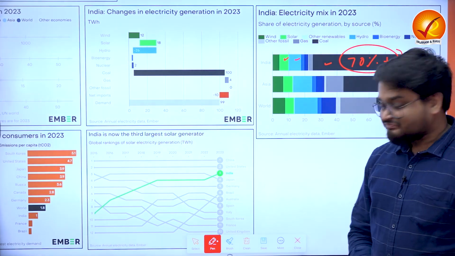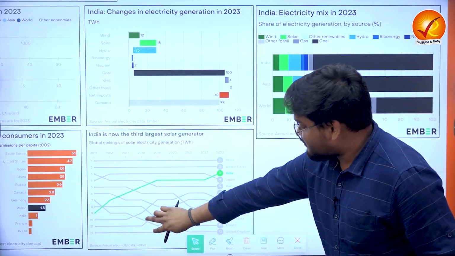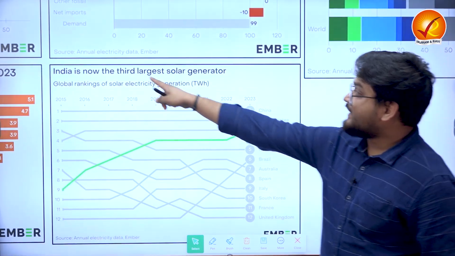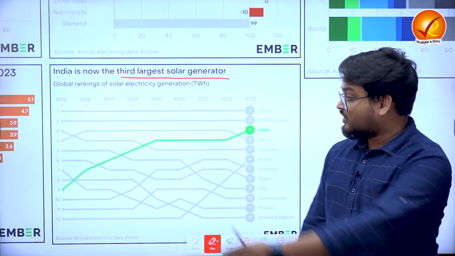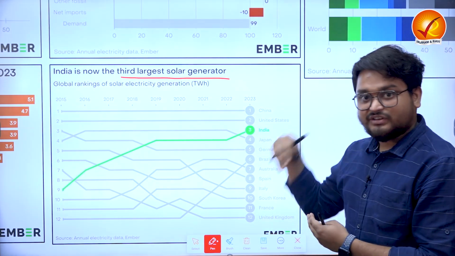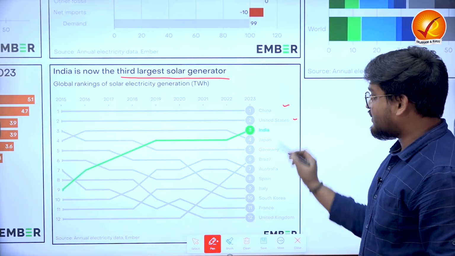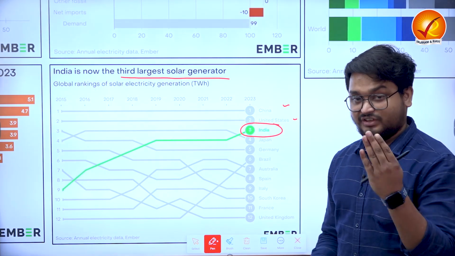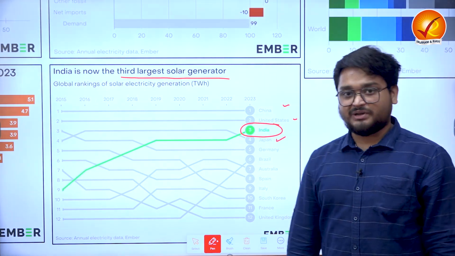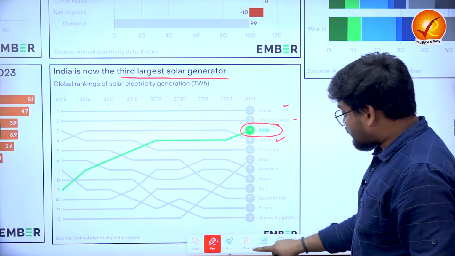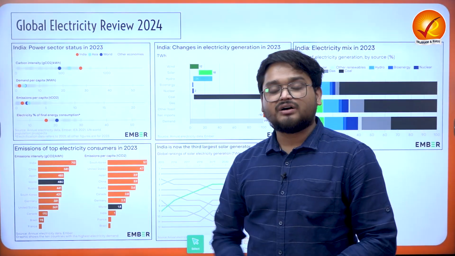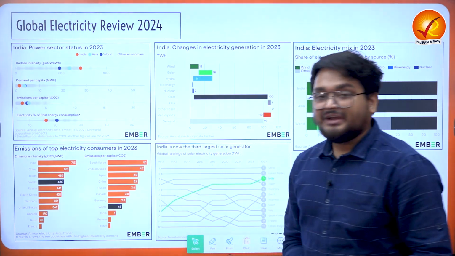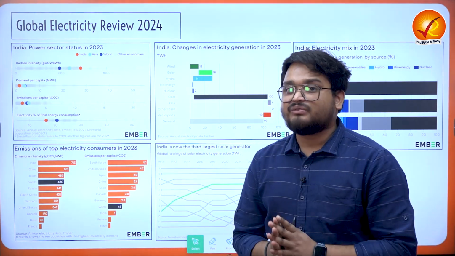But we also find another positive development: India is right now the third largest solar energy generator. India is just after China and the US, at rank 3rd. It has just surpassed Japan in this particular ranking. We find this through data released by, say, AMCA, right? So these are the trends that we have to understand.